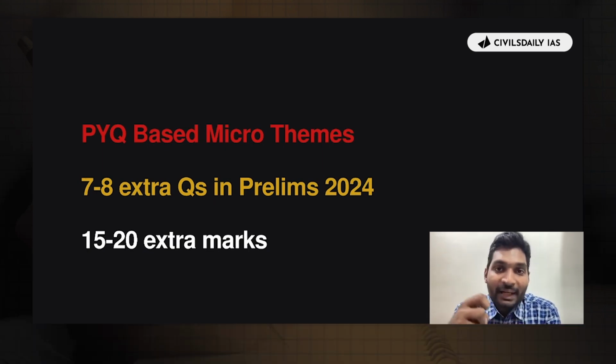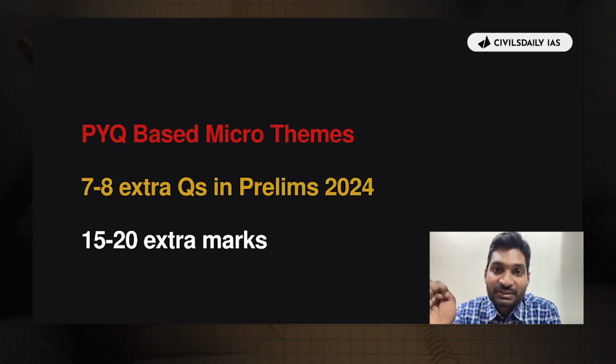From this micro-thematic analysis, he was able to attempt 7 to 8 extra questions in the prelims examination 2023, and again this time he has given civil services interview, the result of which is awaited.